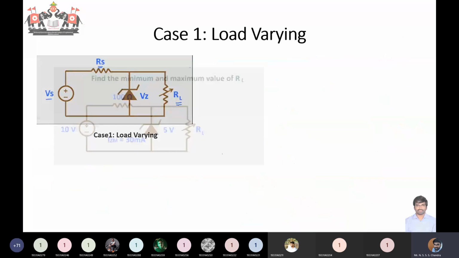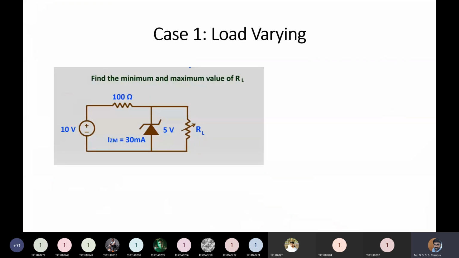In this question, you have to find out the minimum and maximum value of your load resistance. Your load resistance is going to vary. In the question, they have mentioned the Vs value as 10 volts and Rs as 100 ohms. Your IZ maximum is given as 30 milliamperes and Zener voltage is given as 5 volts. You need to find out the RL minimum value.